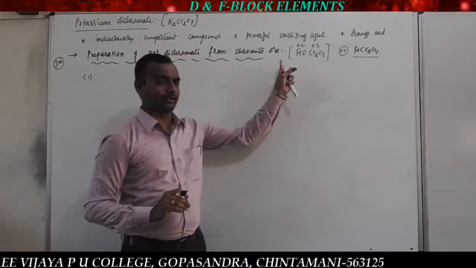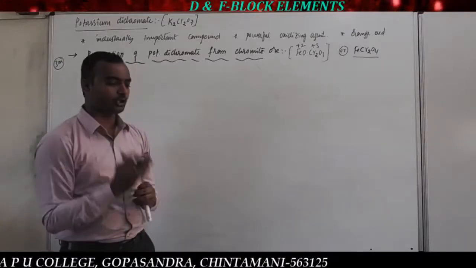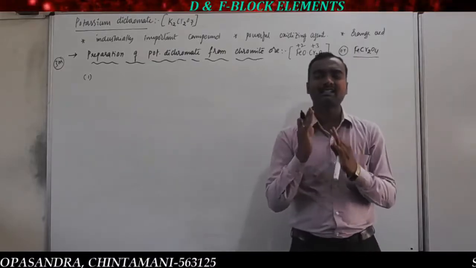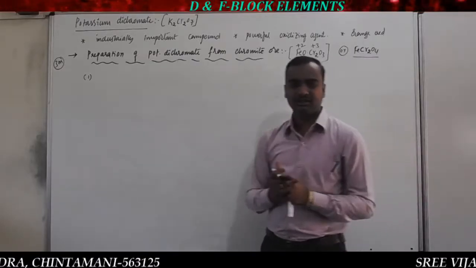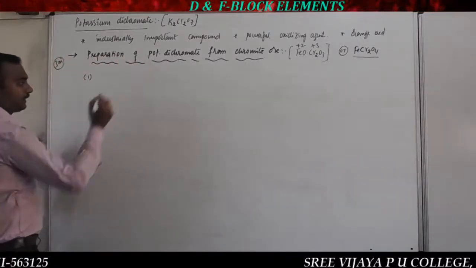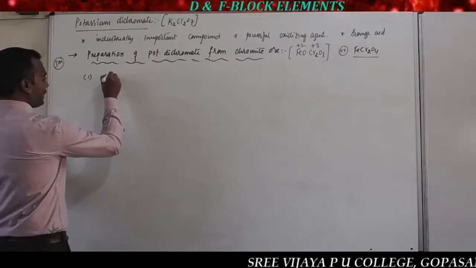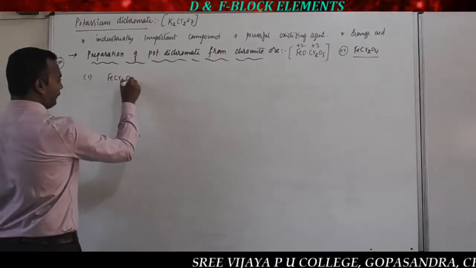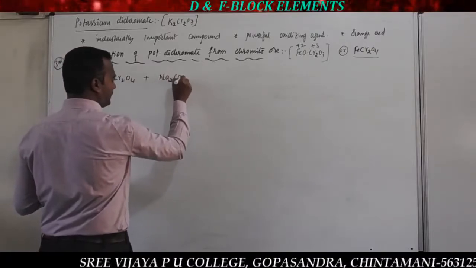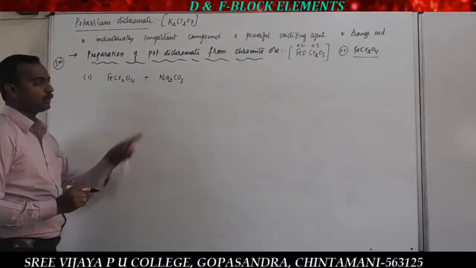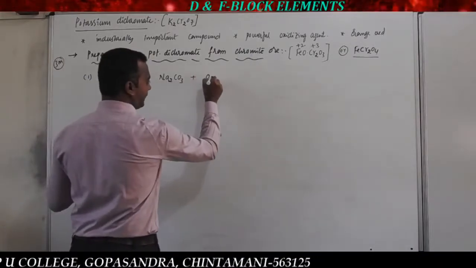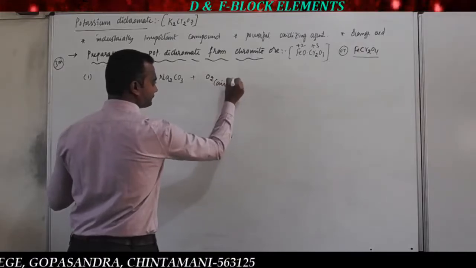roasting of chromite ore. Roasting is nothing but heating the ore in an excess supply of oxygen. Here, chromite ore FeCr2O4 is heated with soda ash, or sodium carbonate, Na2CO3, in the presence of excess air. Air is nothing but oxygen.